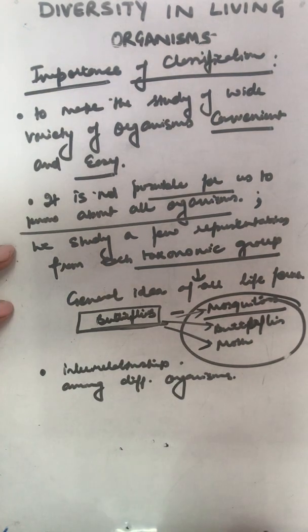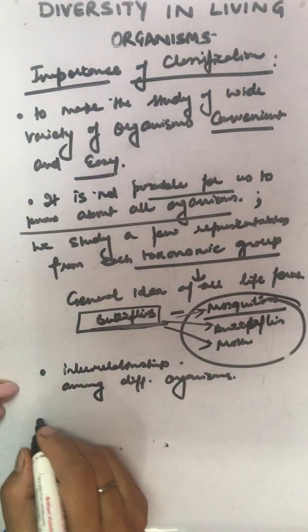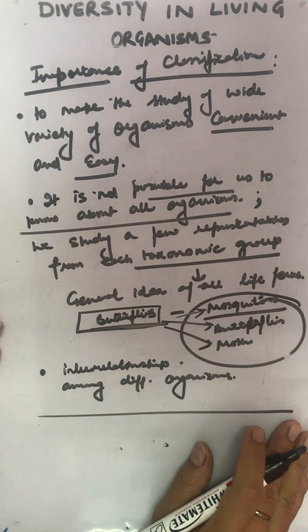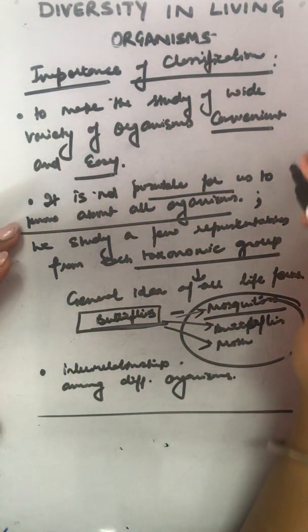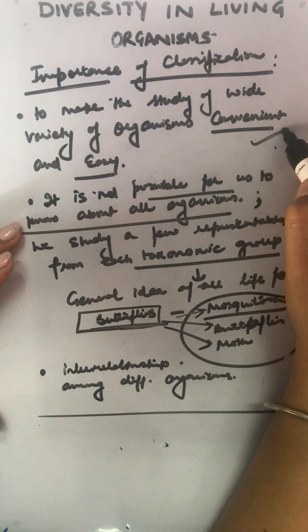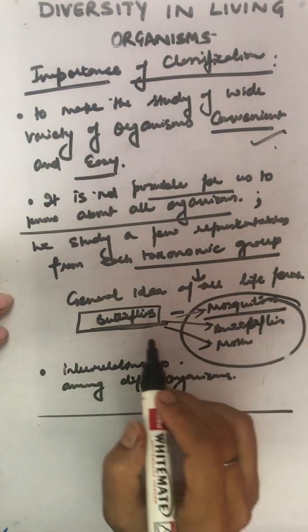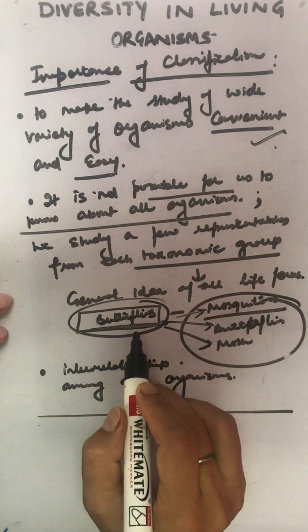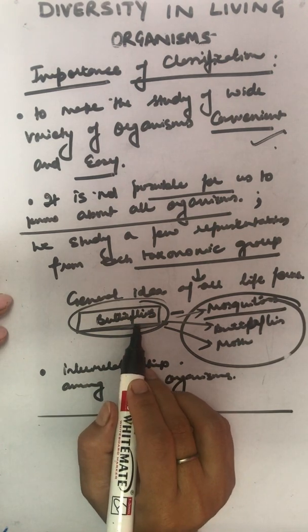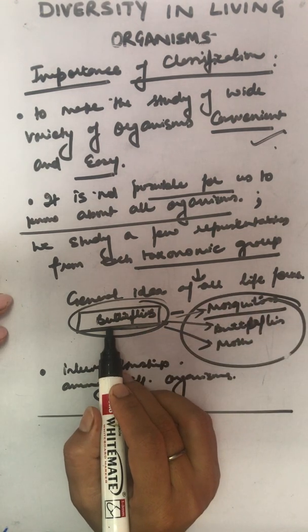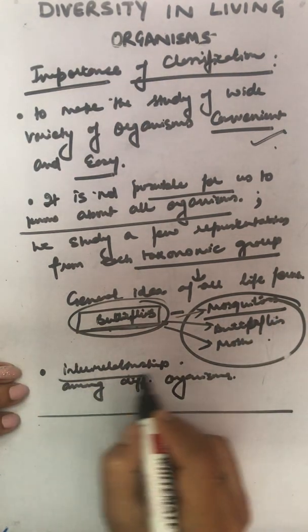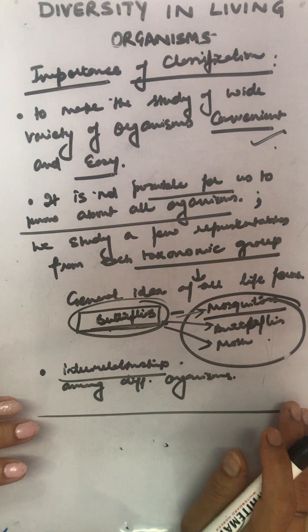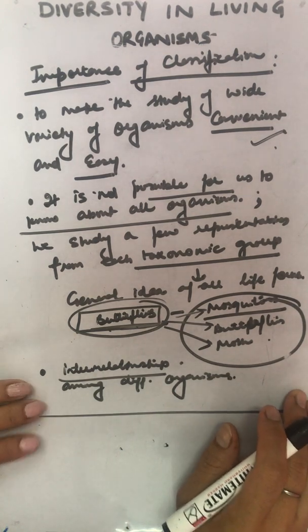I promised you 2-3 lines, so I made 2-3 points. Okay, we will not proceed further for the classification, rather we get to know from here only. It makes the study convenient and easy, a very easy point. Getting to know about a few representatives from each taxonomic group will automatically give us a general idea about all the different life forms. And third, we get to know the interrelationship among different organisms.